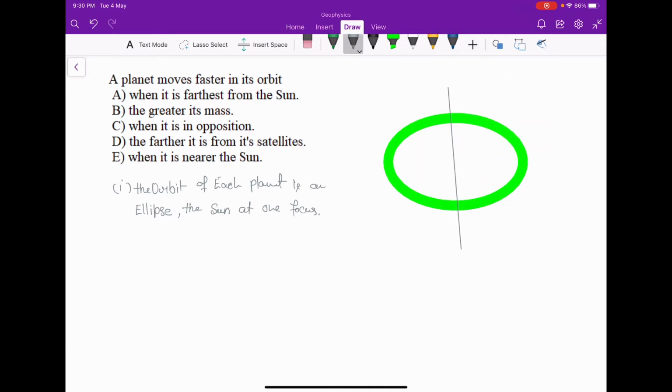So this is the ellipse, and the focus will be either this or this. So S1 or S2 is the focus. This is Kepler's first law.